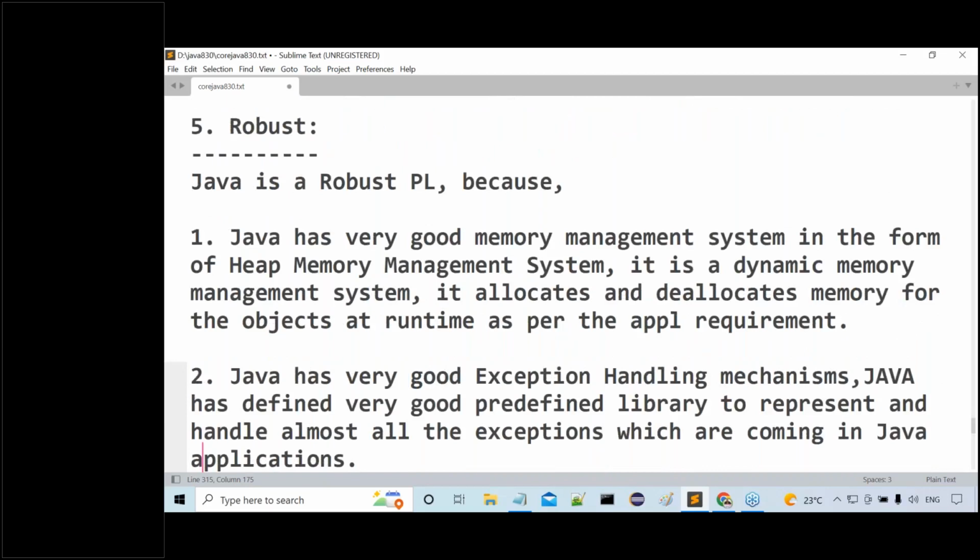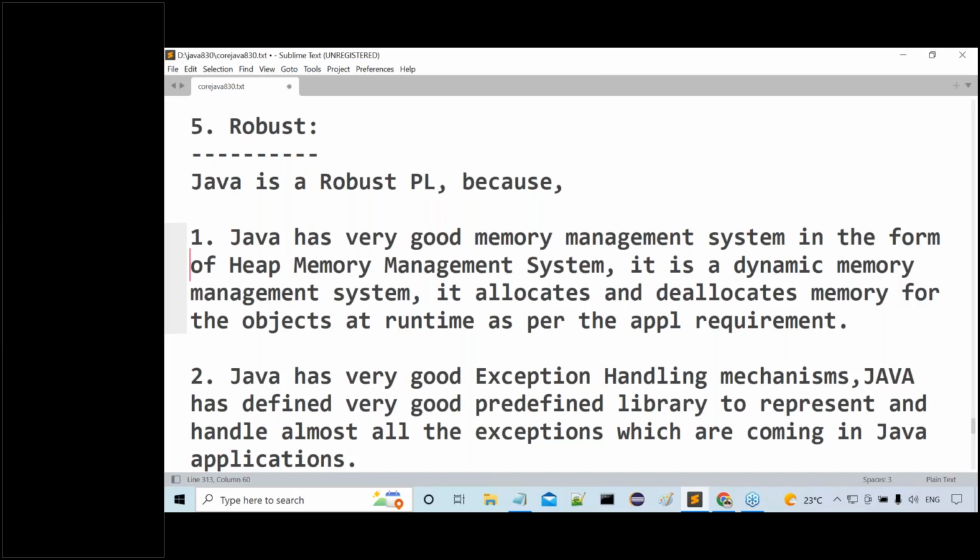I gave a very good discussion about this particular point. Now tell me, how can you say Java is a robust programming language? Before understanding this robustness, when can you call a programming language a robust programming language? That is the question here. The answer is very clear. If any programming language is very good at memory management system and exception handling mechanisms, then that programming language is a robust programming language.